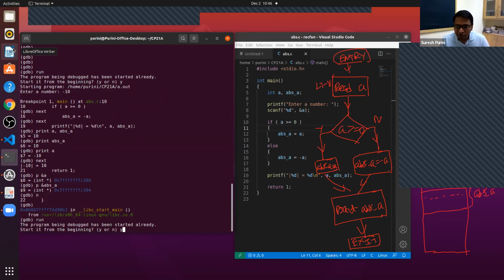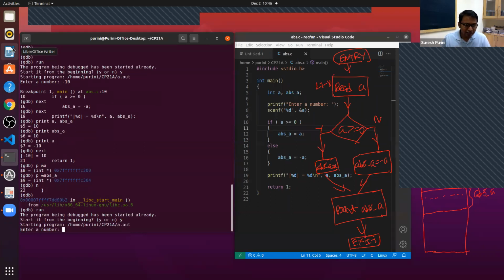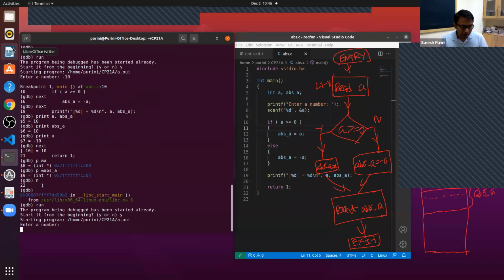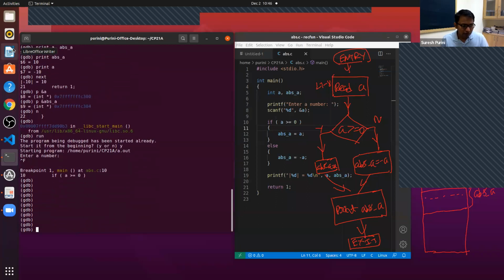Why after line 10 does it not go to line 12? That is the semantics, na? So let's clear the screen with Control L.